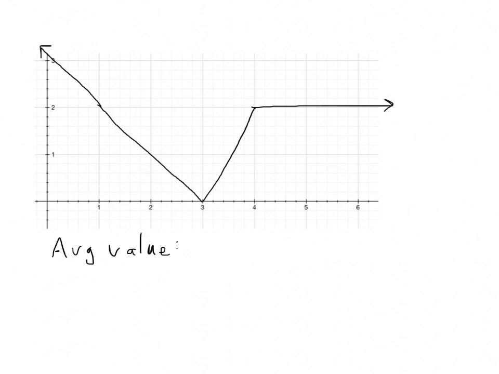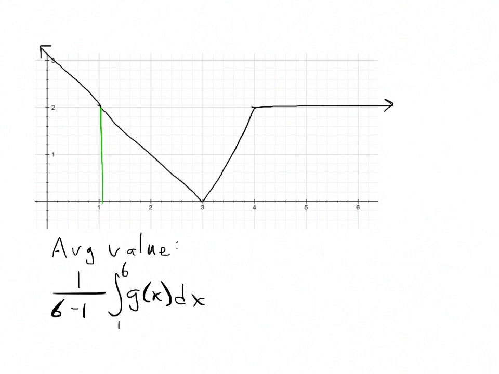The way that we're going to do that is the same way we've been doing it for these whole videos: 1 over 6 minus 1 times the integral from 1 to 6 of my function. So I'm going to need to look at this function between 1 and 6 and determine what that area is. Right here I've got a triangle that's 2 by 2, so that area is 2.